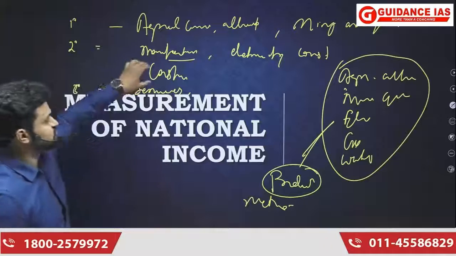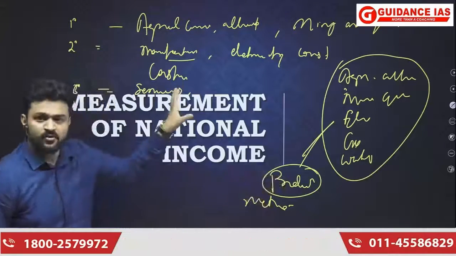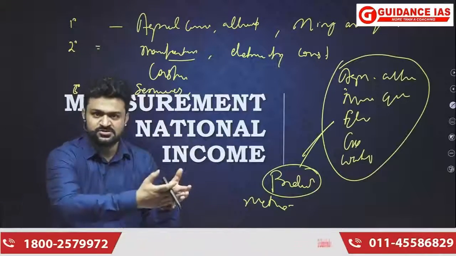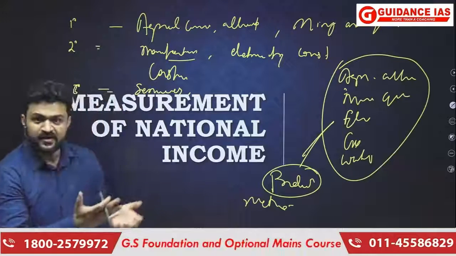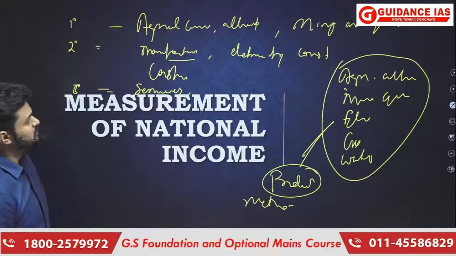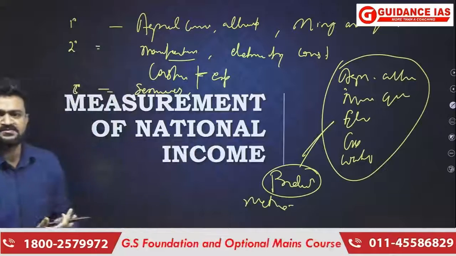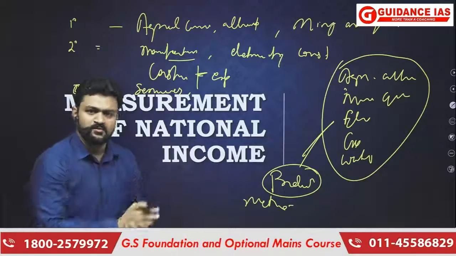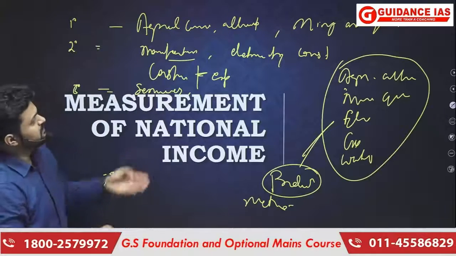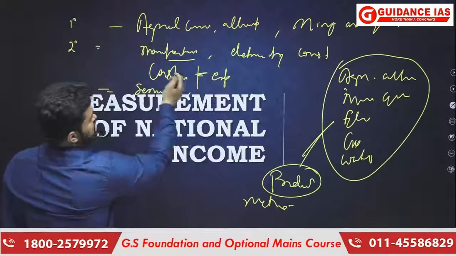Similarly, when it comes to the construction sector, we cannot go for the production method, because we cannot have a proper estimate of the value of all the things that got produced in any particular building or construction site. So we go for the expenditure method. Whatever money has been used to purchase that constructed building will be the final value of that building. So we go for the expenditure method in construction.